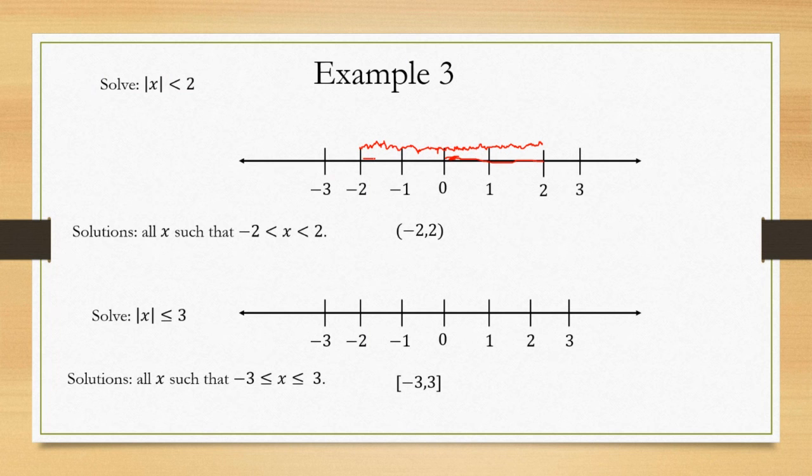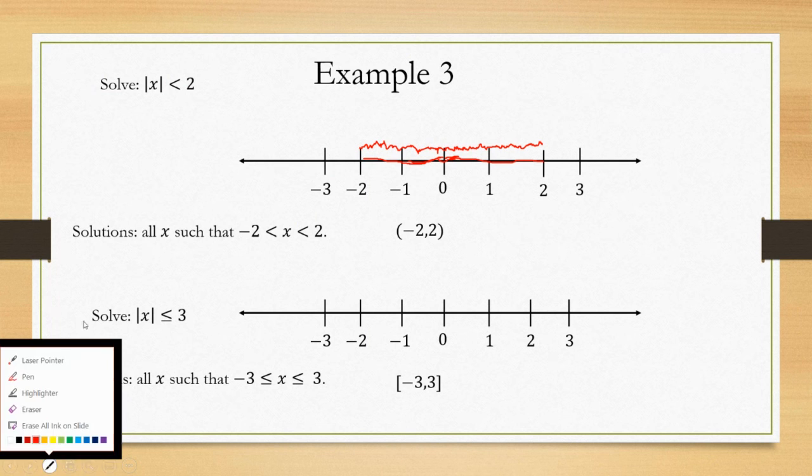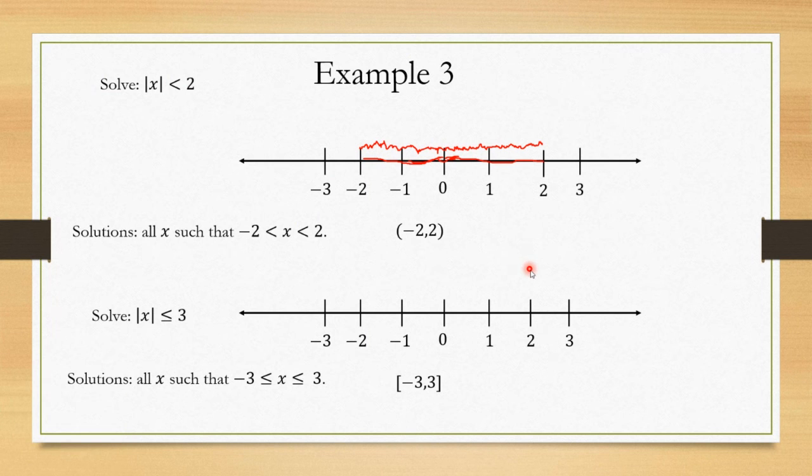So in other words, all the solutions are here. We have everything from 0 to 2 and -2 to 0. In other words, we have this interval. Okay?